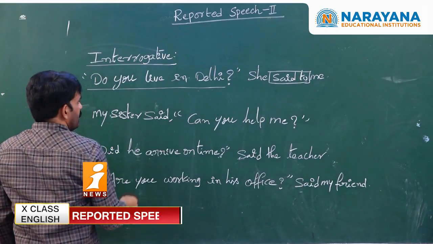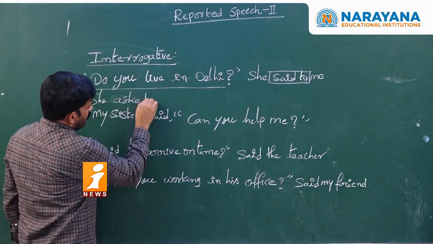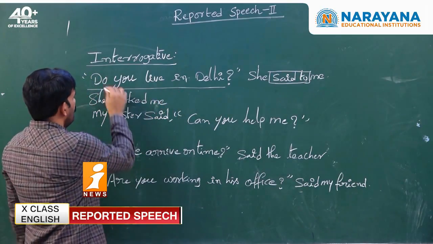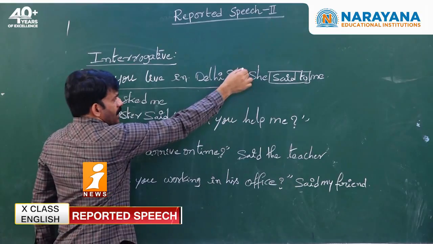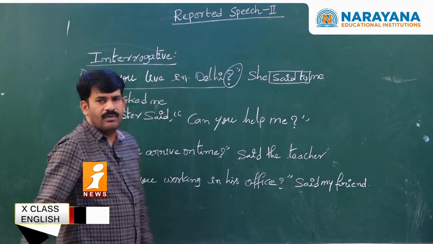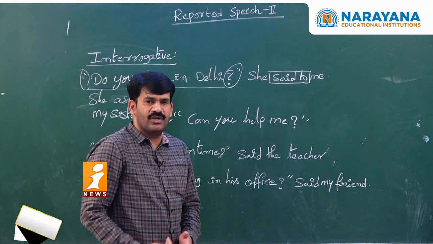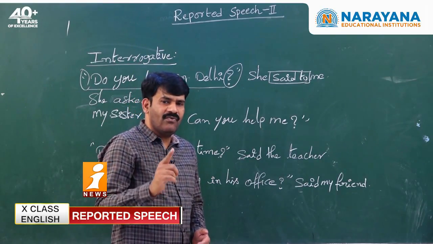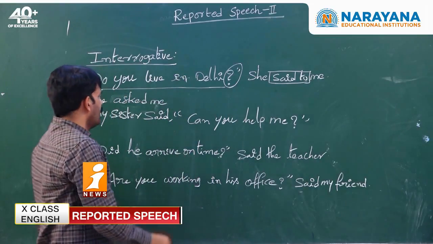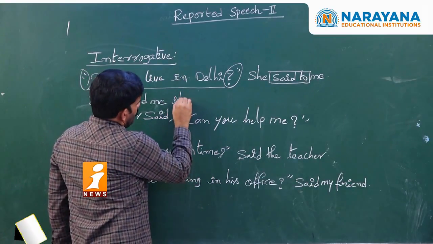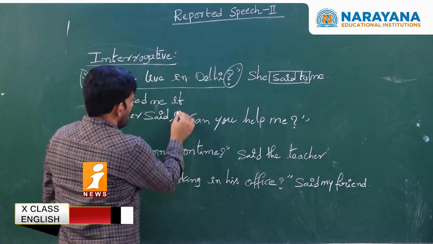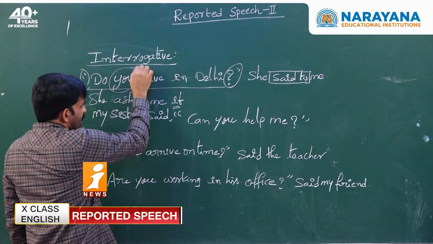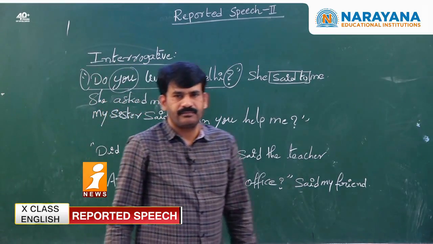So now let me take the word. So she asked me. Now I am supposed to write the suitable conjunction after removing the quotations. What is the suitable conjunction? In verbal question, the suitable conjunctions are if or whether. So let me take if. We can write if or whether. Once after writing the suitable conjunction, be careful, you have to write the subject of the reported speech.